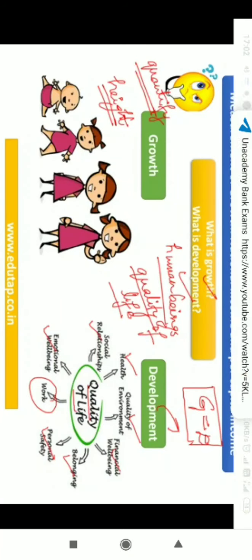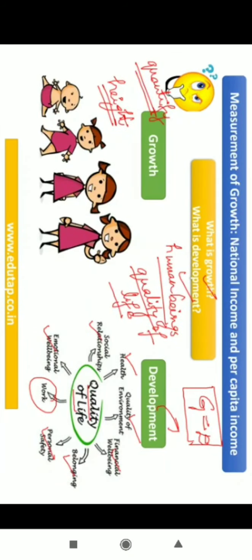Okay. Now let me just give you a very simple example which would make your concept clear. Let us take a place where there are, for example, 5,000 people living there. Now, in the next year, when the number of people is counted, we find that the number of people has increased to 8,000. Now, if I ask you, has the number of people grown? Yes, there is an increase in the number of people. Very easily, you can just subtract 8,000 minus 5,000. So, there are 3,000 people added to the population of that particular place. Now, this we are talking about growth in the numbers, quantity.